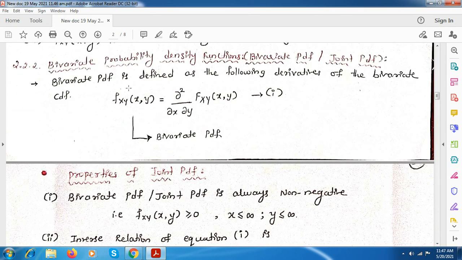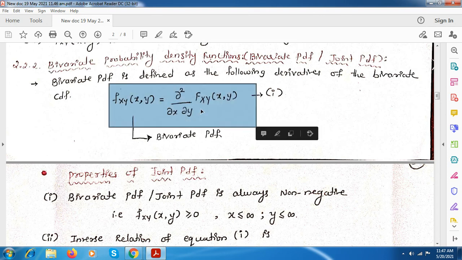Next we have seen the PDF equation, which is nothing but the differentiation of the CDF. Here we have two random variables, so we differentiate with respect to both random variables, that is ∂x and ∂y. So this is the PDF for x and y random variables, and this is the CDF. We just have to differentiate with respect to both x and y.